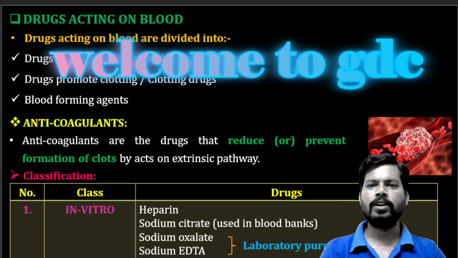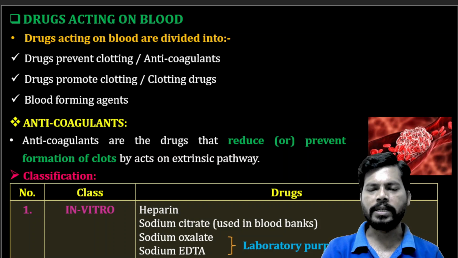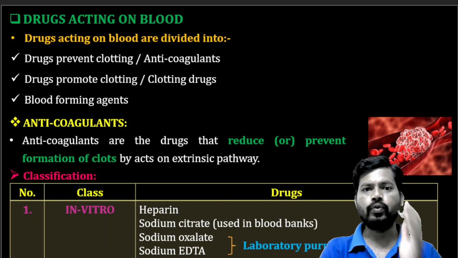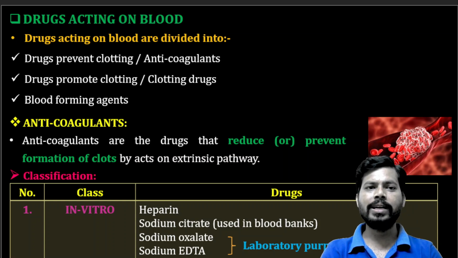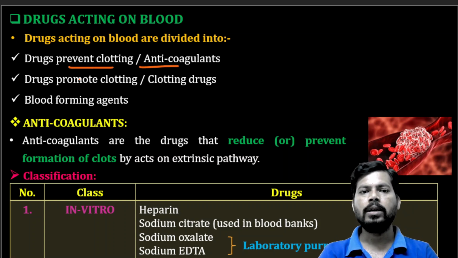In this session, our main discussion is the classification of anticoagulants, along with possible tricks as well as mnemonics. First, there are different classes of drugs acting on the blood: drugs that prevent clotting, also known as anticoagulants, drugs that promote clotting, or clotting drugs, and blood forming agents. These are the three categories of drugs. In this session, the focus is on anticoagulants.